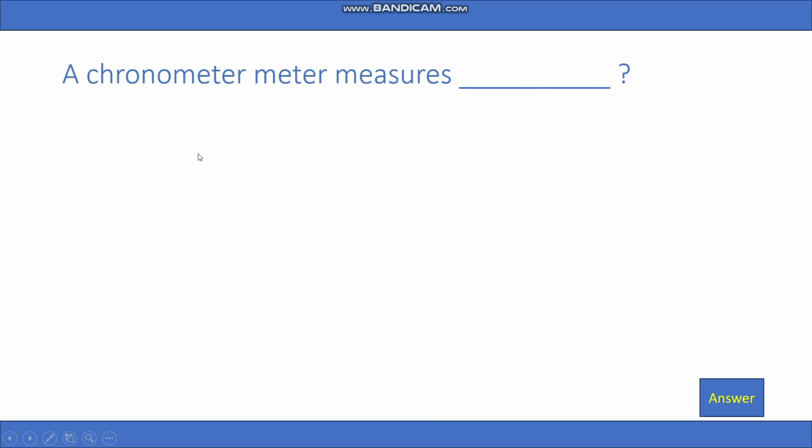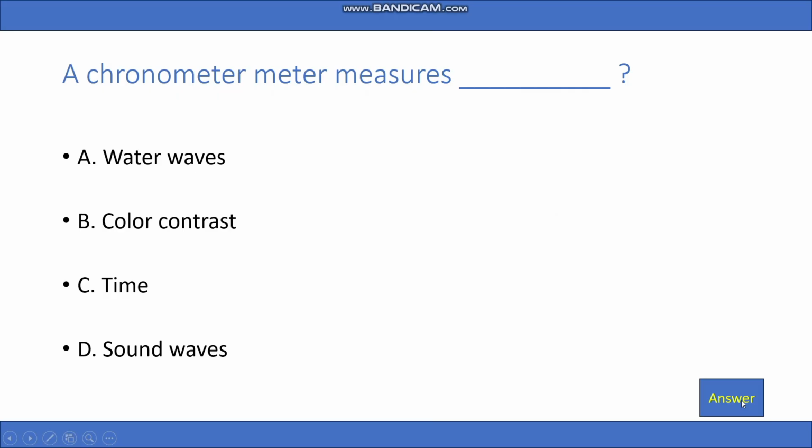A chronometer measures dash. A. Water waves, B. Color contrast, C. Time, D. Sound waves. Right answer is time.